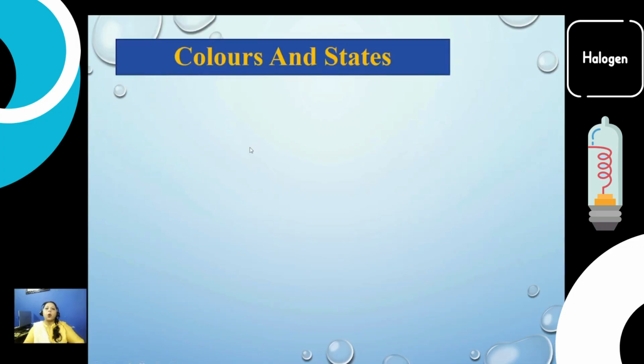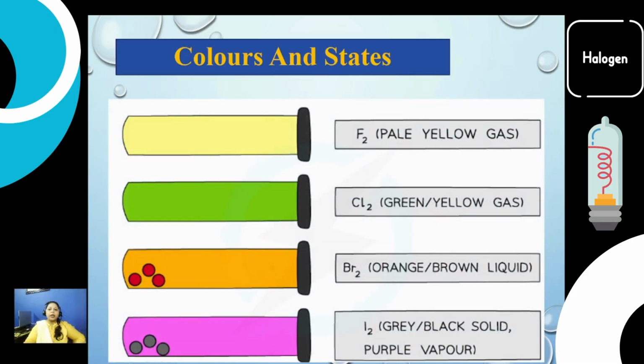Now let's go into the colors and their state. Let's start with fluorine. Fluorine is a pale yellow gas, while chlorine is a greenish gas and it is a poisonous gas. We use chlorine in pools as a disinfectant, and we are going to learn later in the video how it acts as the disinfectant while we purify the water.